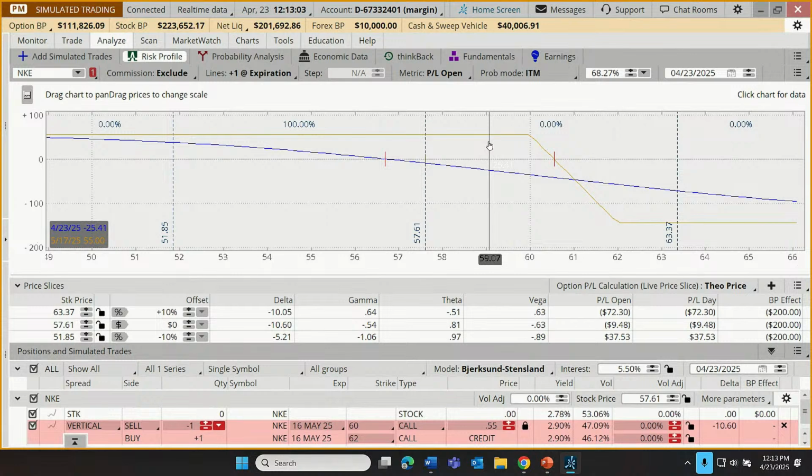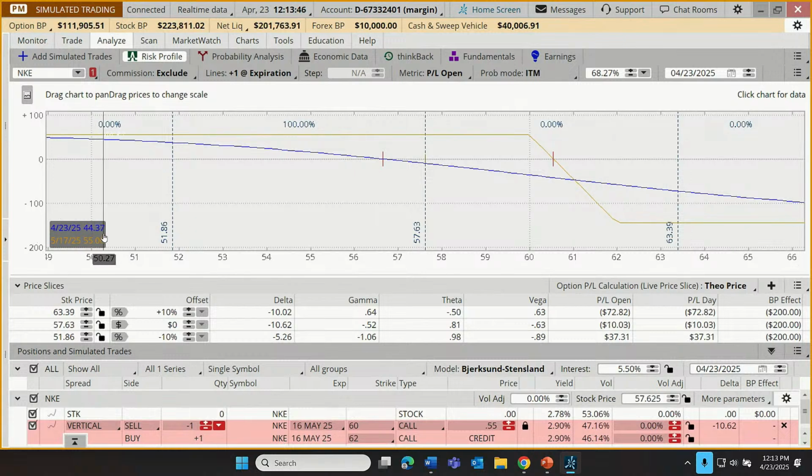That's key to understand. So if you're putting on a trade and you're wondering, if I put this trade on and just let it go to expiration, I wonder how it might do if the stock went up or if the stock went down. That's just what this shows. So notice up here, our highest horizontal golden line. This is our maximum gain line, and you can look at that down here in the lower left. It says 5/17/25. Hey, that's the expiration for our contracts. So come 5/17/25, how much could this trade make? Well, it's a 55-cent credit on 100 shares. That gives us $55 that can be made.